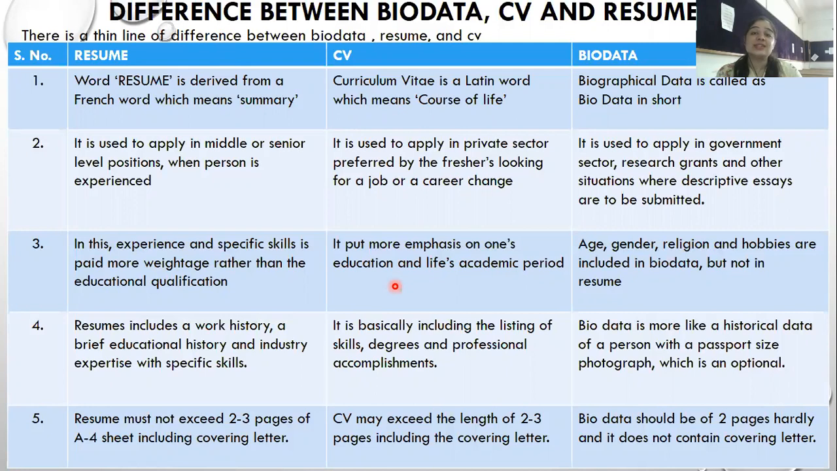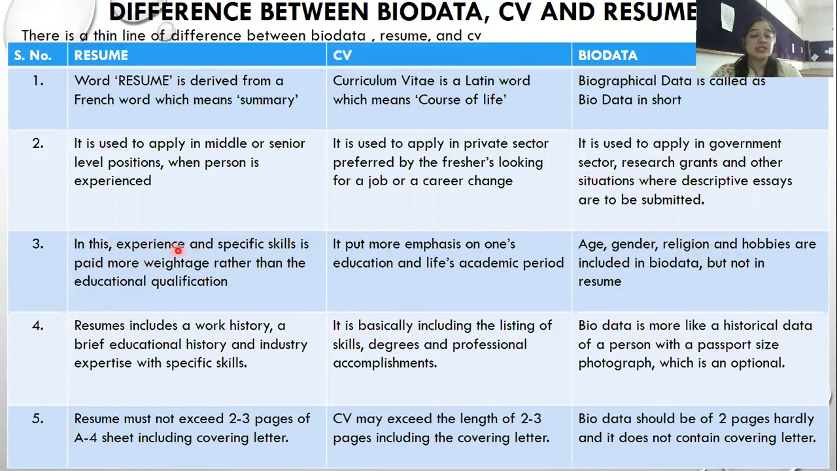Whereas in a resume, he can state the summary of what work he has done. You will understand it within the next two slides where I have given a sample resume. You will understand what I'm trying to say by giving a summary or stating your educational or academic qualification. Biodata, whereas, is used to apply in the government sector; mostly you can see that the government sector asks for a biodata. Research grants and other situations where descriptive essays are to be submitted.